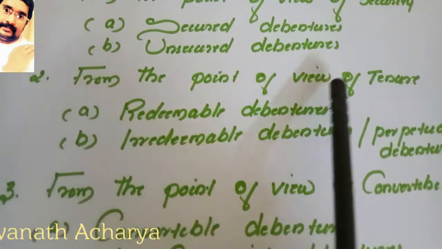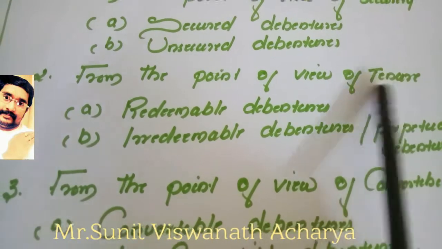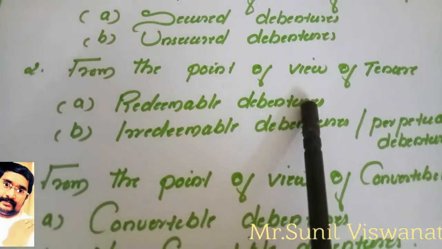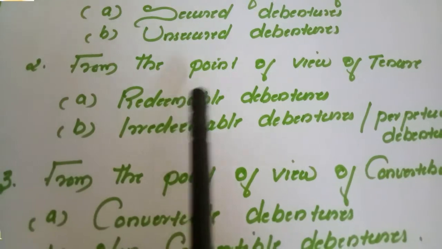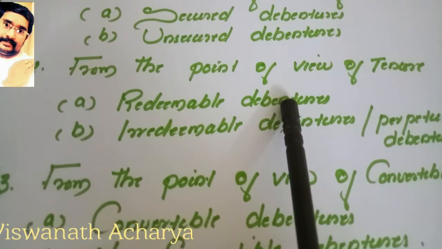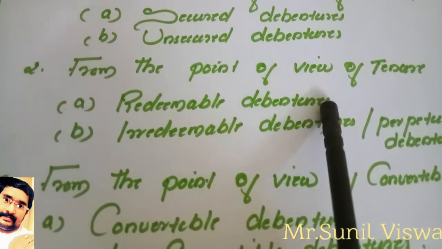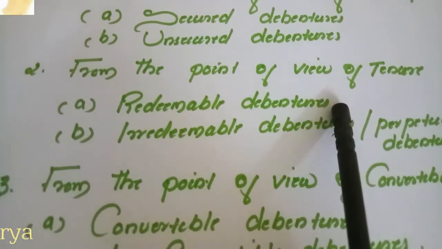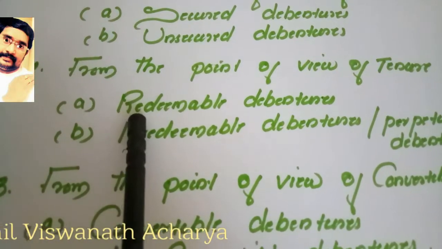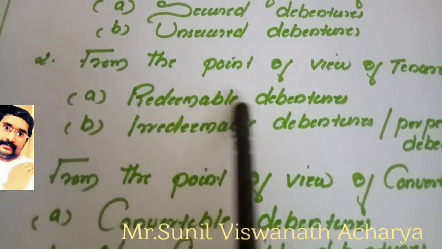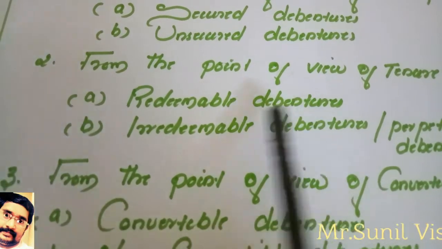Then from the point of view of tenure, that is, period: redeemable debentures. Redeemable means repayment. The debentures whose principal amount we have to pay back after a certain period of time, we call redeemable debentures.